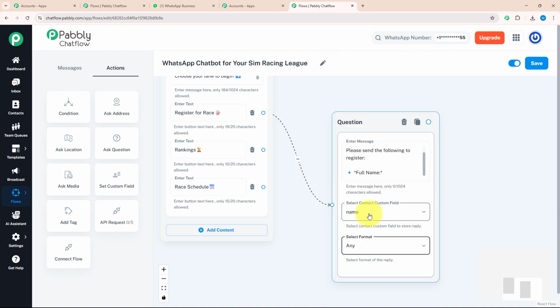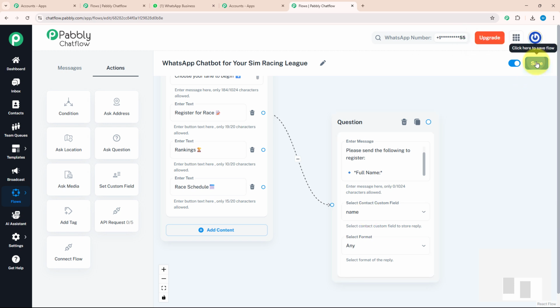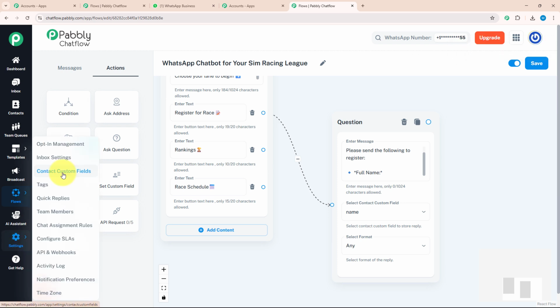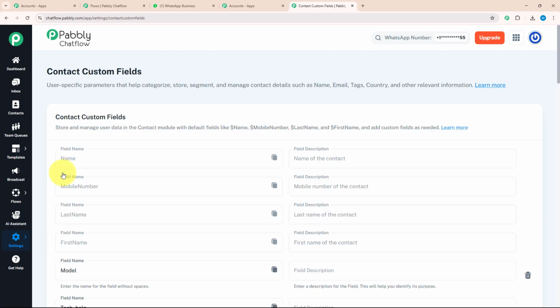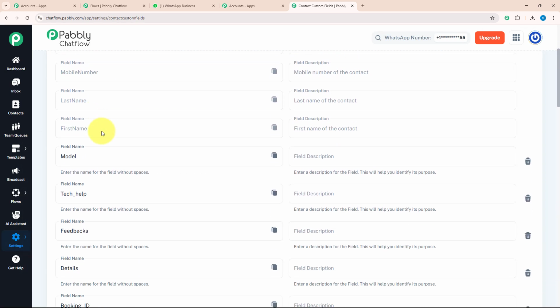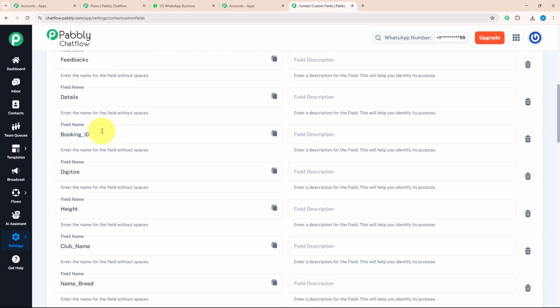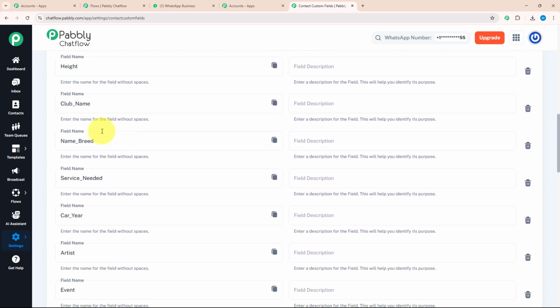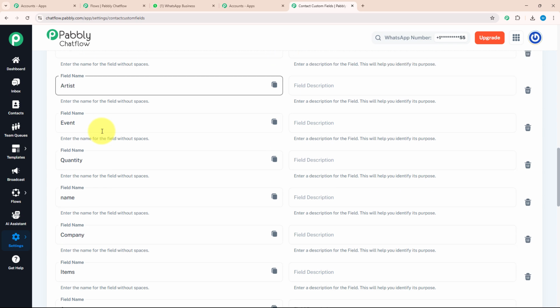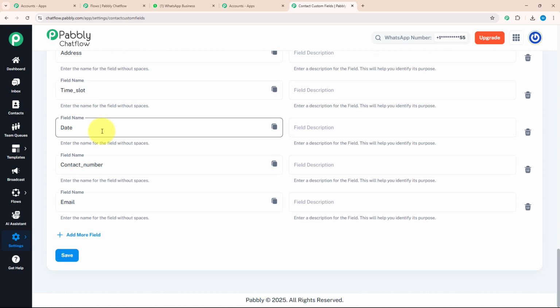Now you must be wondering how to add this contact custom field. For that, you need to just save your flow. As you can see, I got a message that flow updated successfully. After that, come to the settings section. Over here, you can see a section named contact custom field. After clicking on that, you will land on this page. Here, you can add as many contact custom fields as per your requirement. As you can see, I have added multiple contact custom fields. After adding your contact custom fields, I will resume back to my flow.